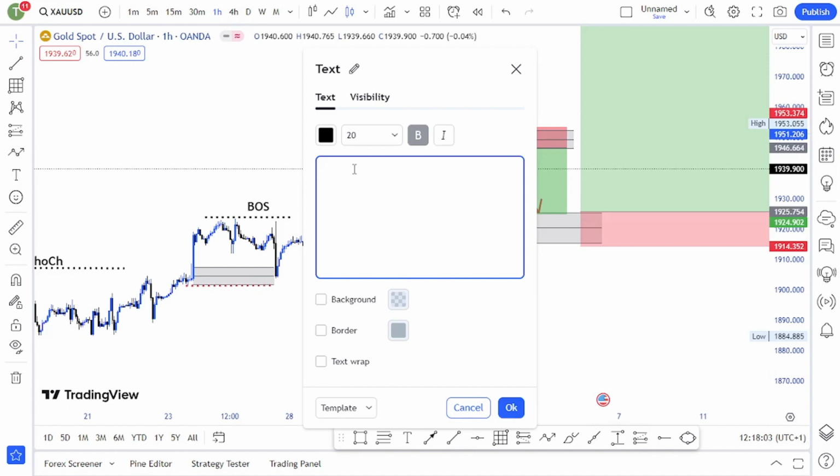So now we are waiting for price to pull back. If price pulls back into the supply zone, then we enter a short-term sell, targeting this demand zone. So now we would be buying with a higher time frame trend, which is bullish, guys. So that is my view on gold. Now let's look at